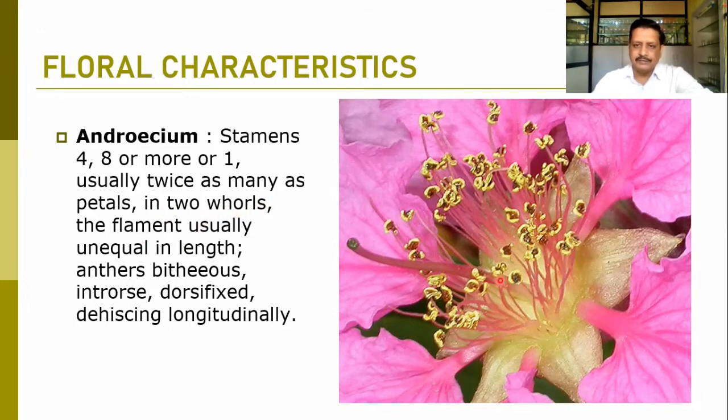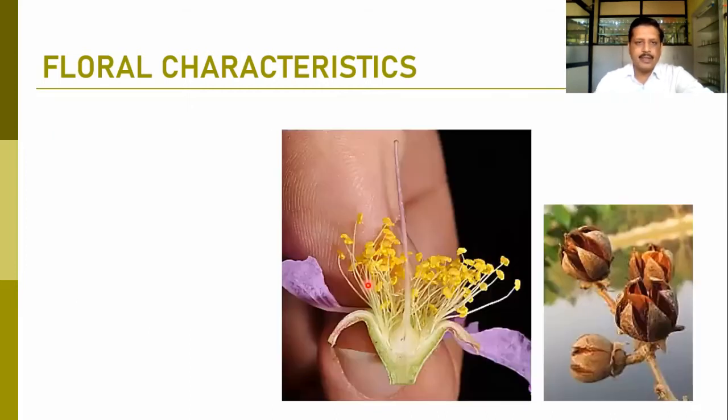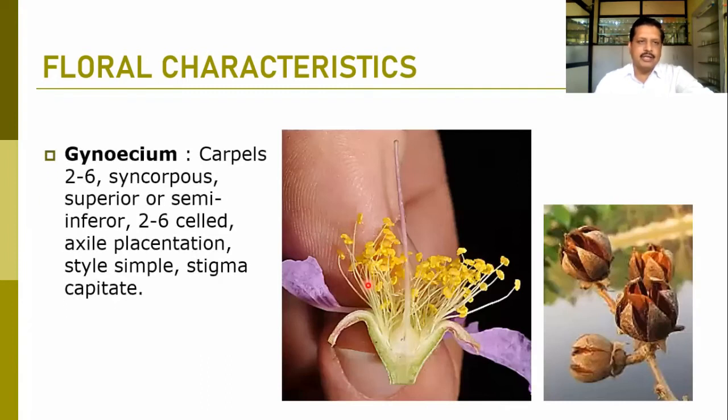Here you can find the style and a capitate stigma. When we talk about the gynoecium, carpels are 2 to 6, bicarpellary to hexacarpellary, syncarpous, with a superior or semi-inferior ovary, which can be observed in this family. Placentation is normally axile, the style is simple, and the stigma is normally capitate.